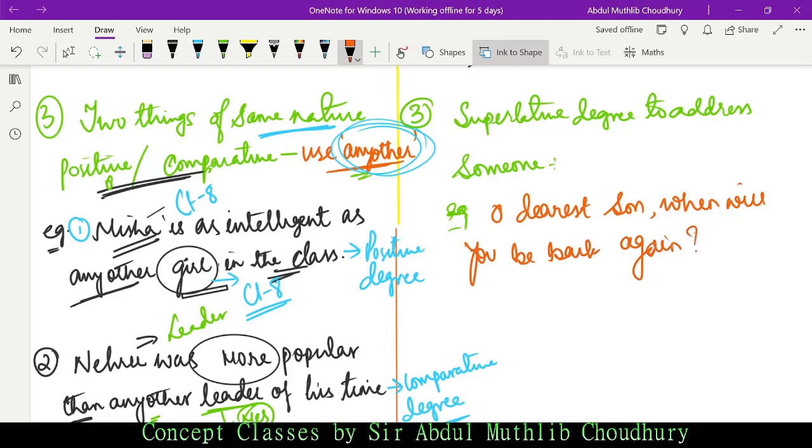Okay, how do you know that this sentence holds superlative degree? It is the usage of est. Okay, what is the word? It is dear. Dear is the word. Pyara, I mean good. I'm using the Hindi word pyara, which is dear. Oh dearest son, oh mere pyare bete.